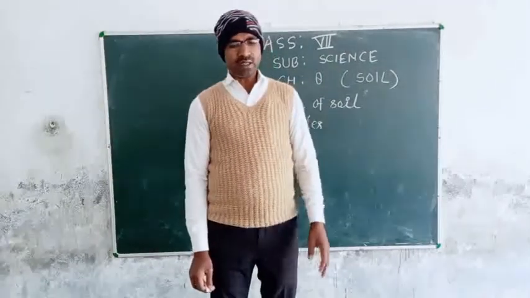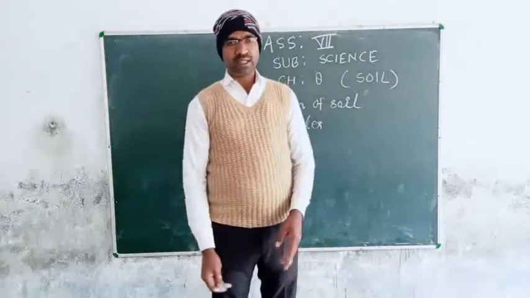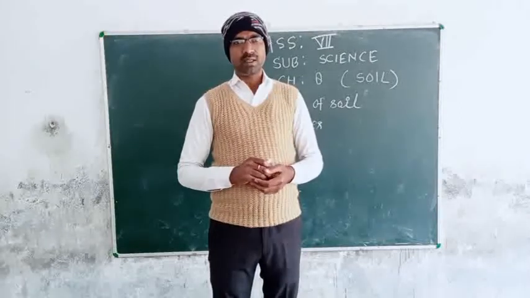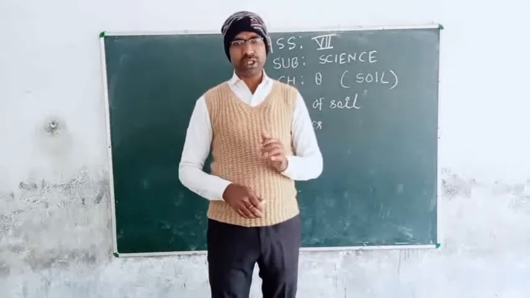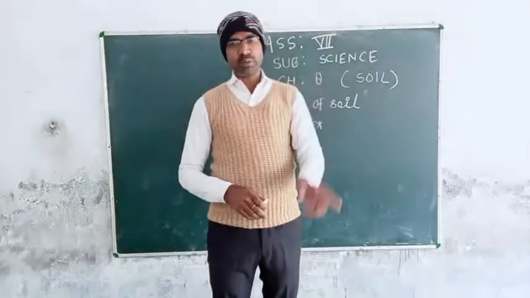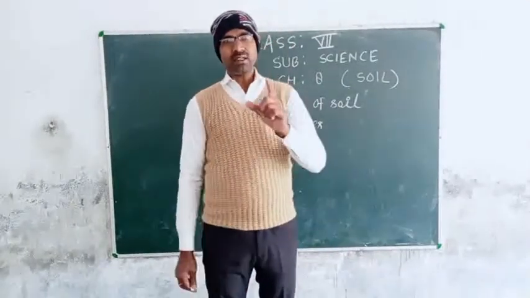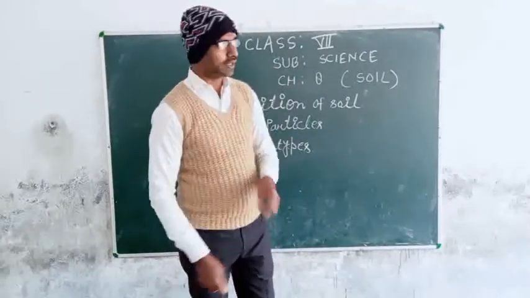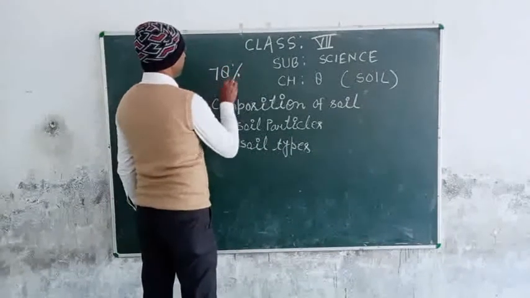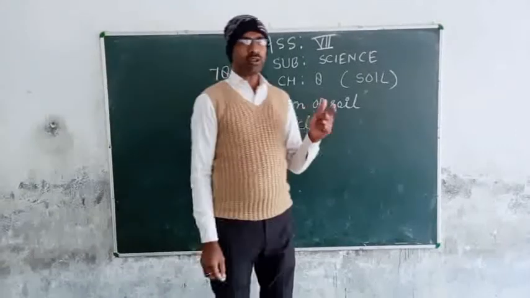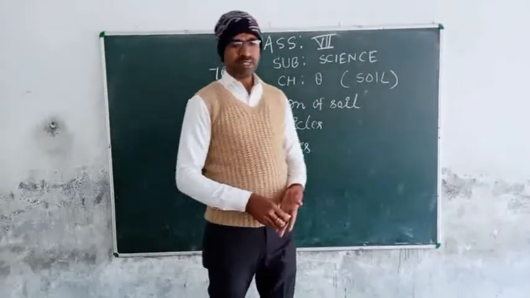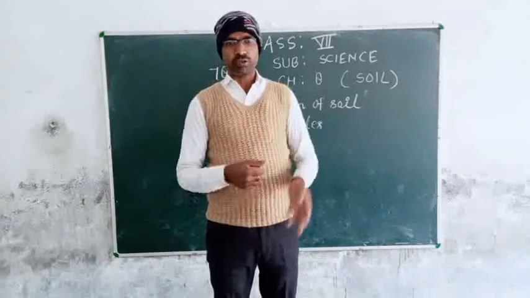Some bacteria convert atmospheric nitrogen. Some bacteria such as Rhizobium and Azotobacter convert atmospheric nitrogen into its soluble form. The percentage of nitrogen in the atmosphere is 78%, also known as atmospheric nitrogen. So some bacteria convert this nitrogen into soluble forms.